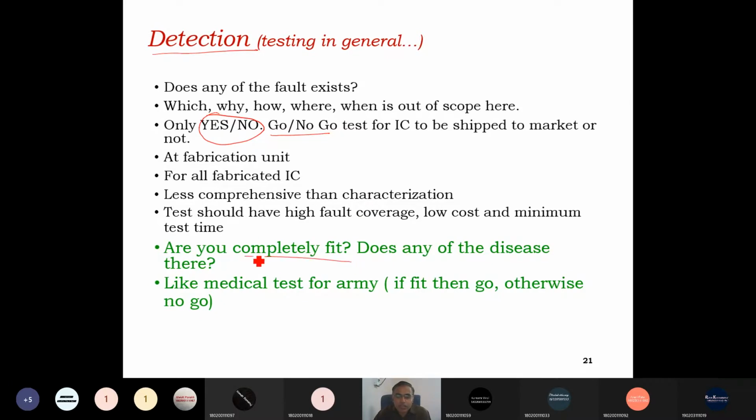Are you completely fit? Is there any disease or not? So it is like answering yes or no, like a medical test for the army. Is it fit for the army or not? The answer here we get in terms of yes or no. It's not like 50% is fit and 50% is not fit. It is yes or no: if fit then go, otherwise no go. It's only a decision in terms of yes or no.